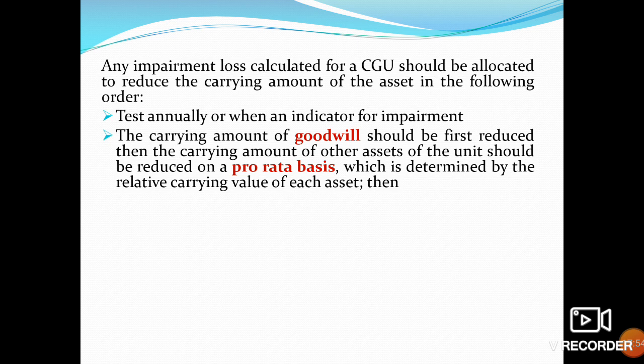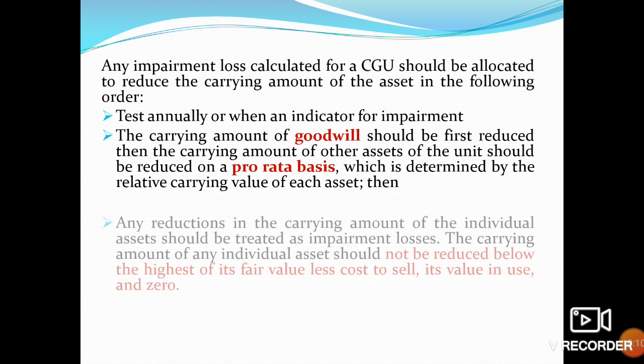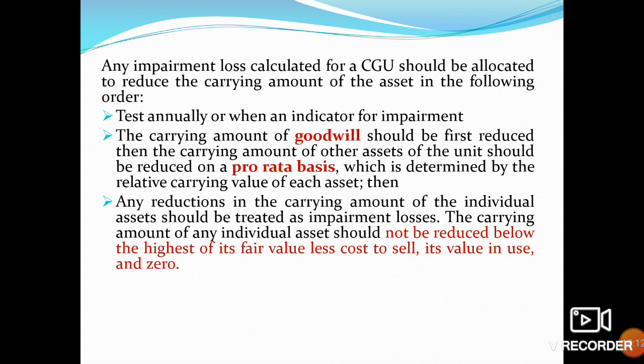First we reduce the carrying value of goodwill, and if any amount remains, then we allocate it to the other assets on a pro rata basis, determined by the relative carrying value of each asset. Any reduction in the carrying amount of individual assets should be treated as impairment losses.